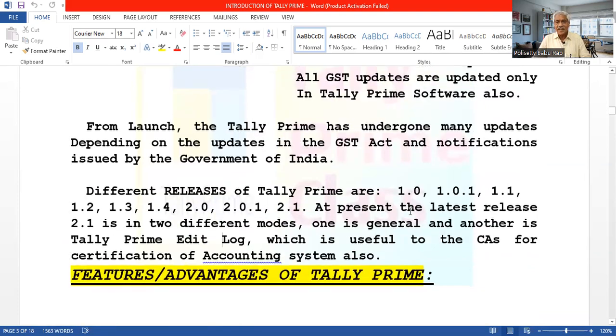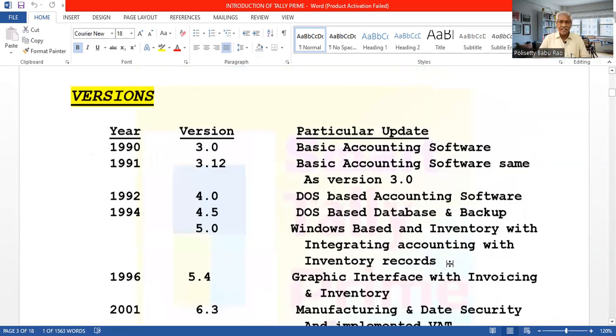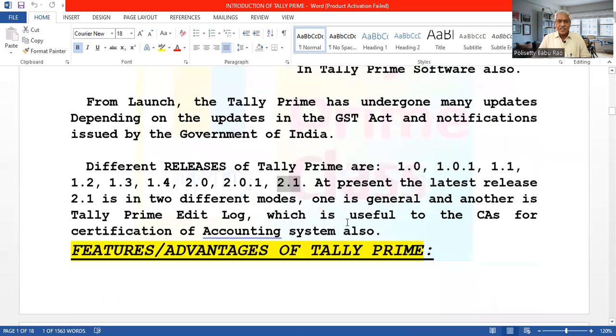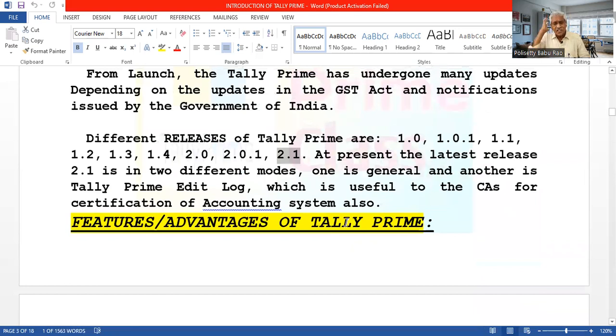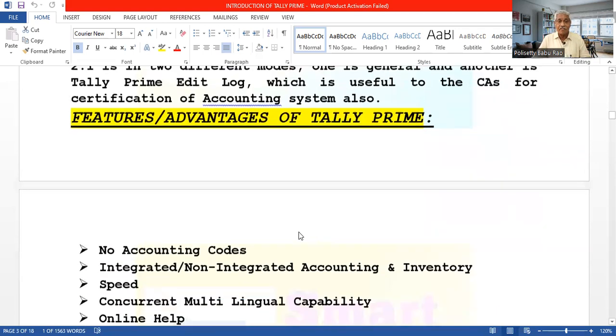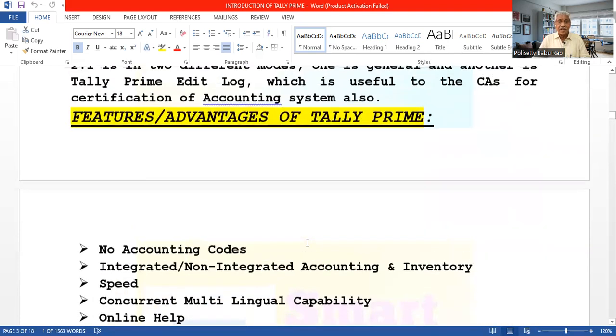So these are the different releases. The latest release is 2.1. So these are the releases and this is the history. And now we can say what the special features are. Already Tally ERP9 is there, so what are the special features? These features can also be called special advantages. What are the advantages of Tally Prime?